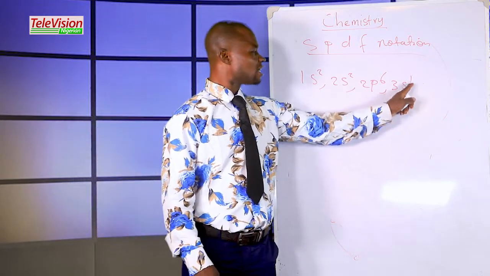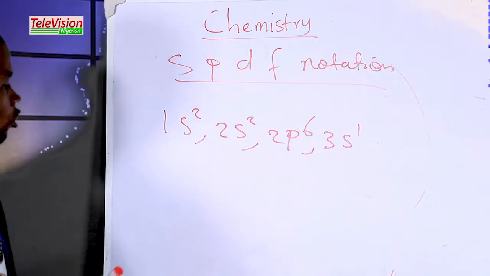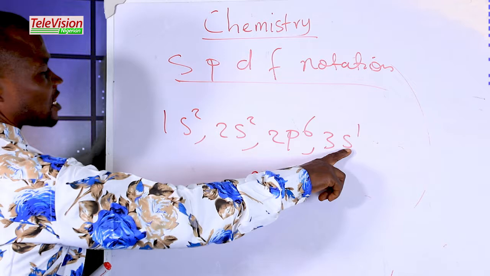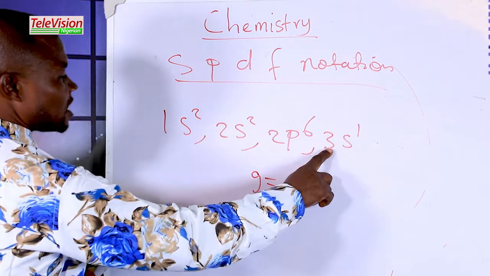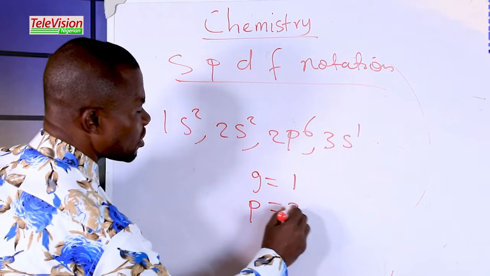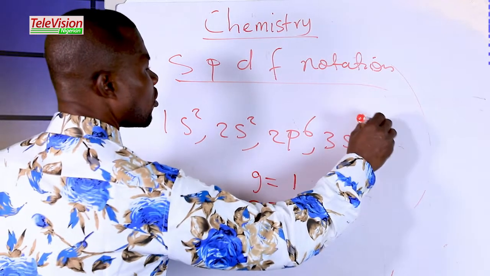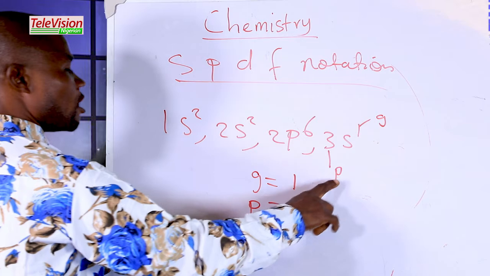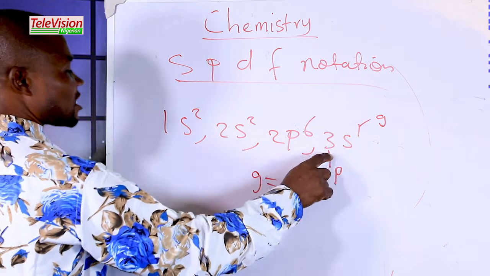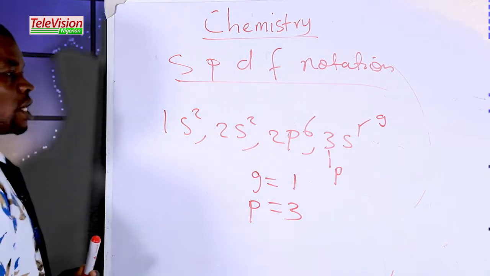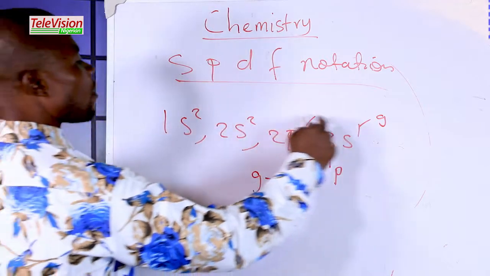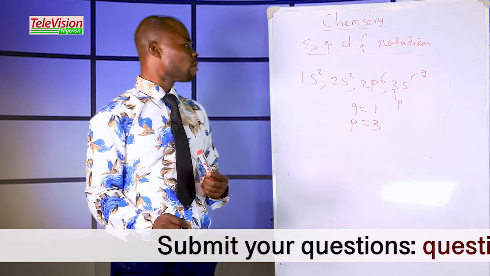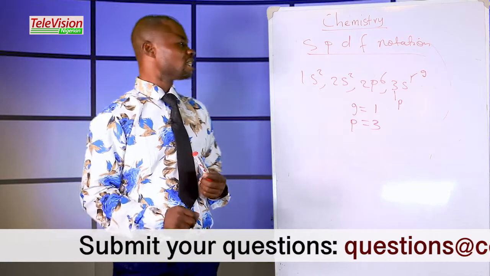The power of the last S is 1, meaning group 1. The group is equal to 1. Now the coefficient of the last S is 3, which is period 3. This is the group. This is the period. The power of the last S is the group, while the coefficient of the last S is the period of that element. The sum of the powers will tell you the atomic number, or the number of electrons, of that element.